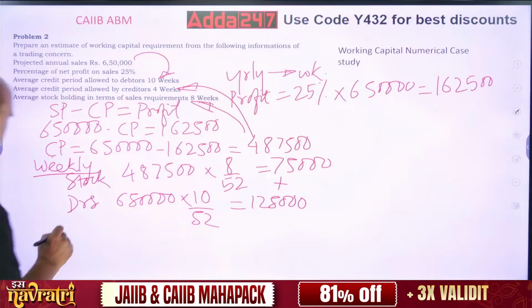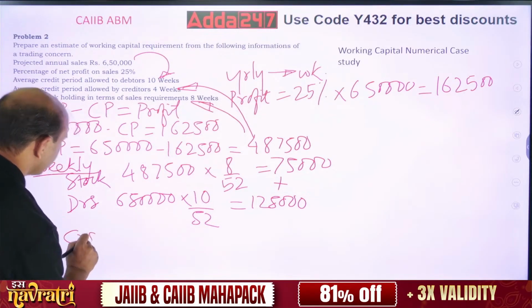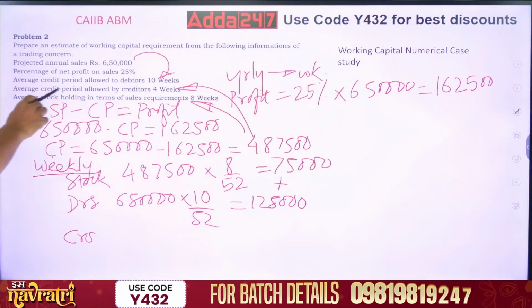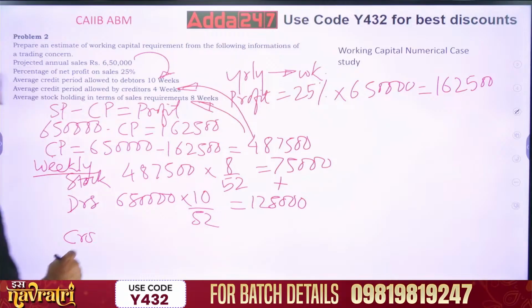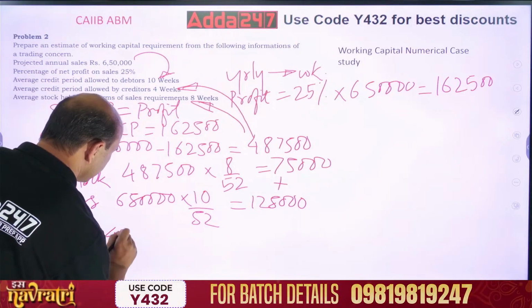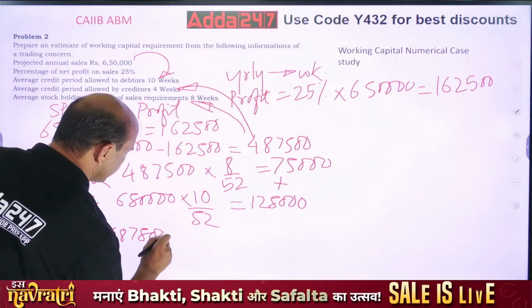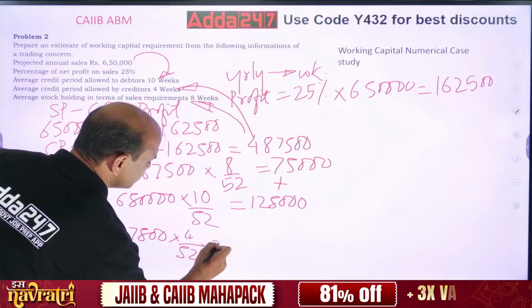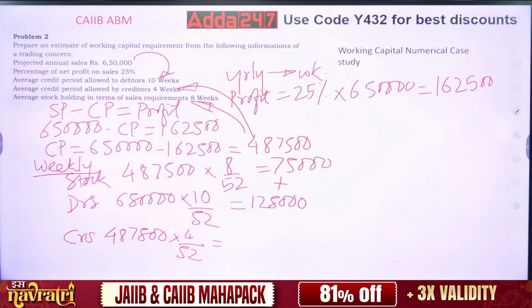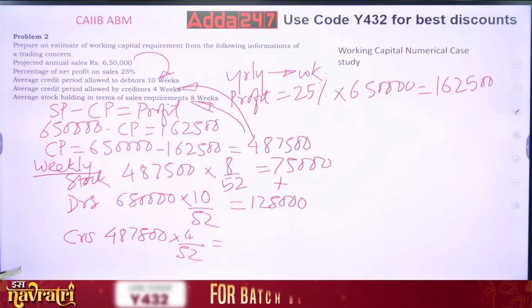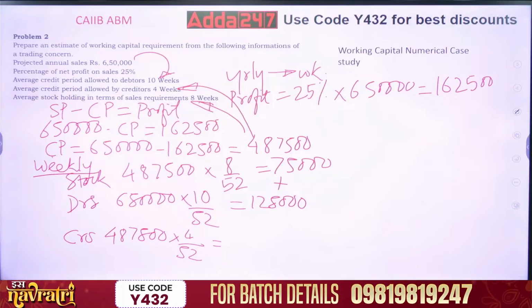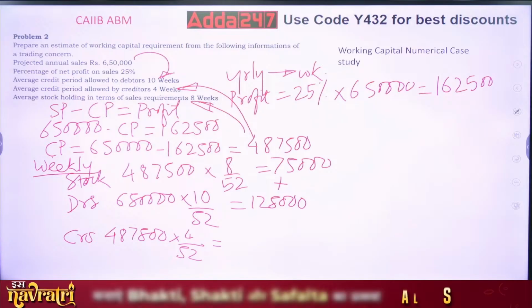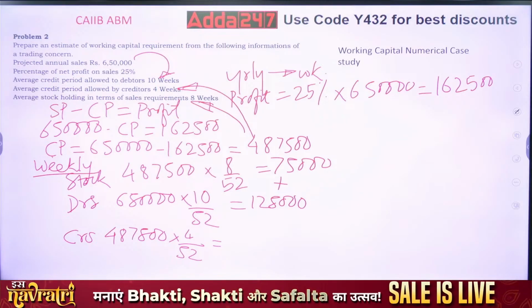And then creditors. What are the creditors? 4 weeks, right? So 487,500 into 4 upon 52. Do this. So what are you getting? 487,500 into 4 divided by 52.